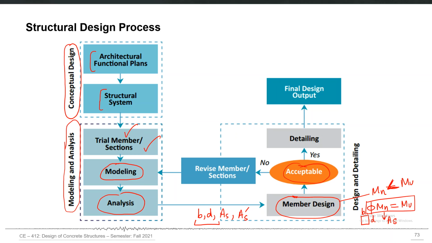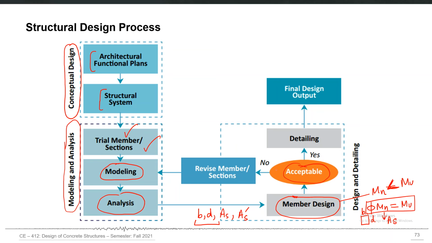If there is any revision in the cross-sectional shape which is required, for example, the calculated amount of steel is not being accommodated in the given cross-sectional size, you calculate a steel which cannot be provided in that B and D. In that case, you have to revise the cross-sectional dimensions.